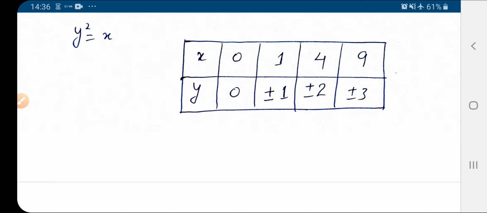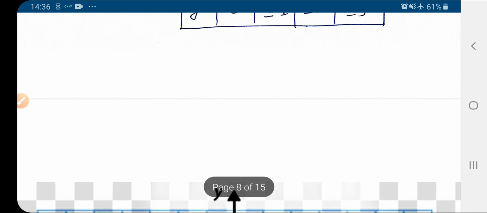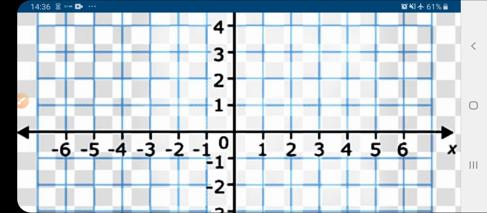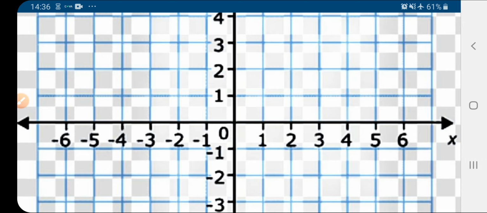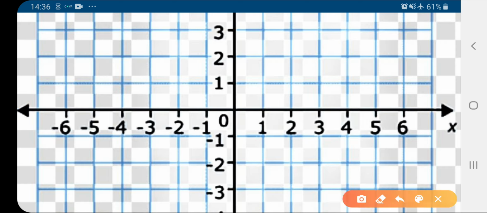Now if we plot the graph for these values, what will we get? Now see here, what we had in the table: when y is equal to 0, x equals 0.